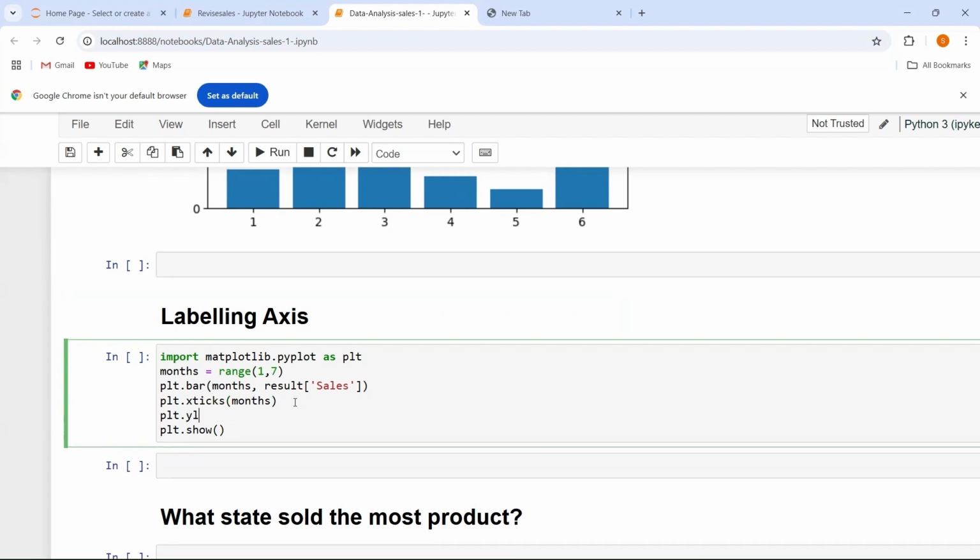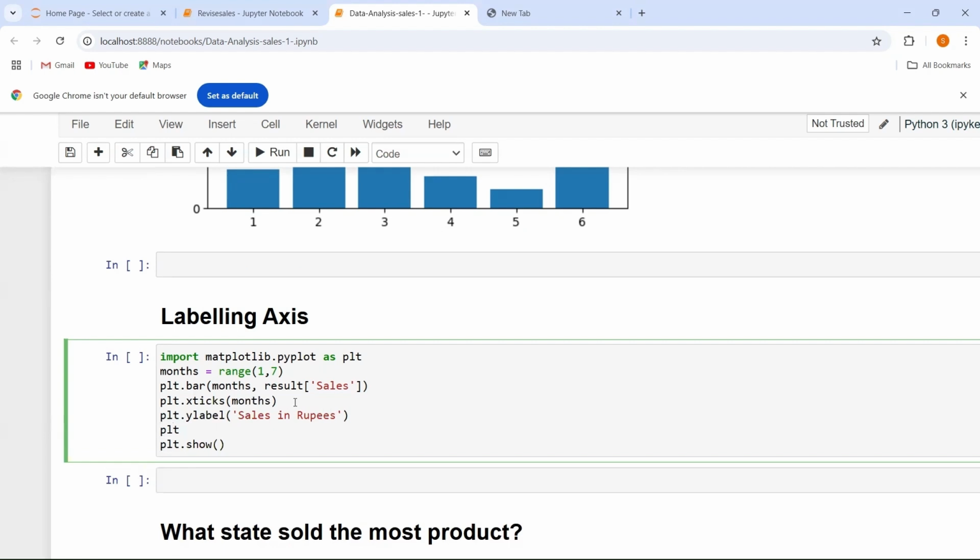I want to label my y-axis as sales in rupees. For this you have to use this one, and within this I am going to write months index like this.